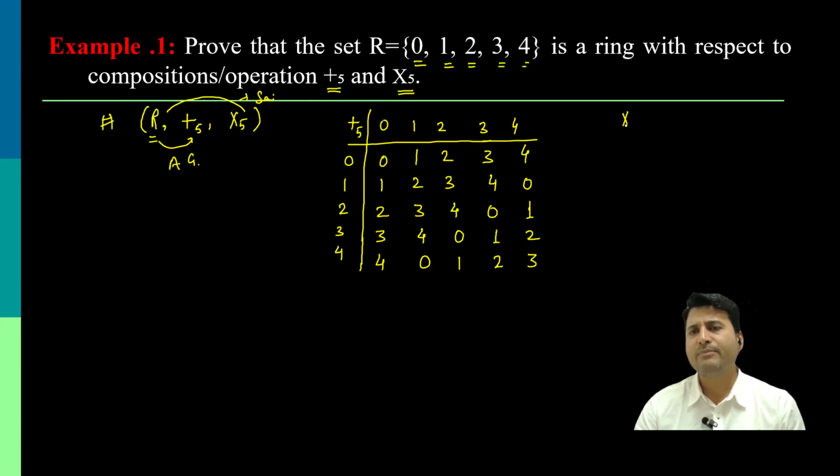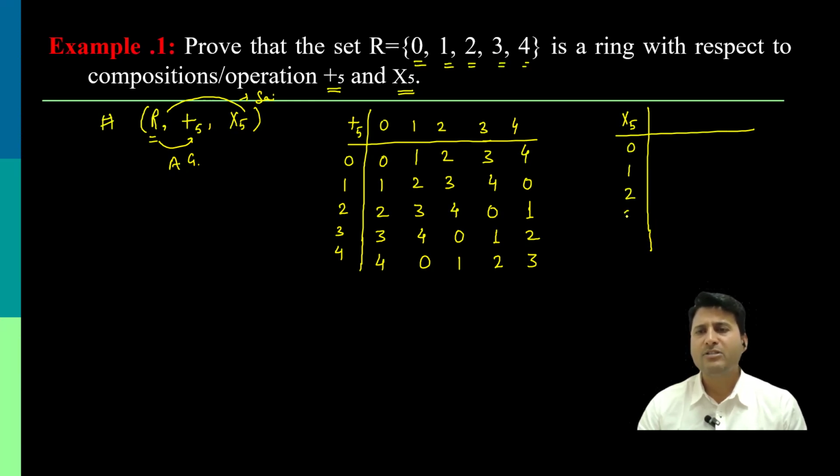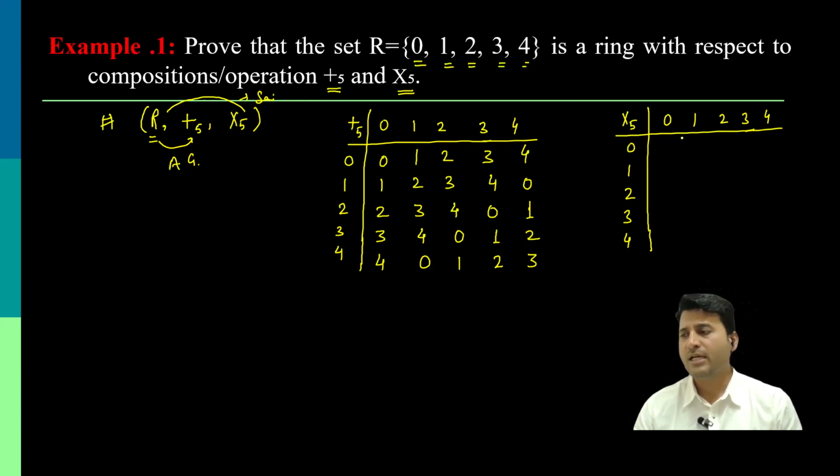Let us make one for multiplication modulo 5 too. In the same manner, multiplication modulo is the operation where A cross B is divided by 5 and the remainder is taken. So in the first row, everything comes out as 0.